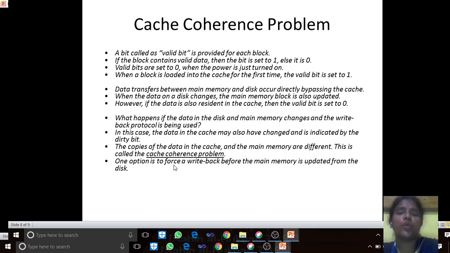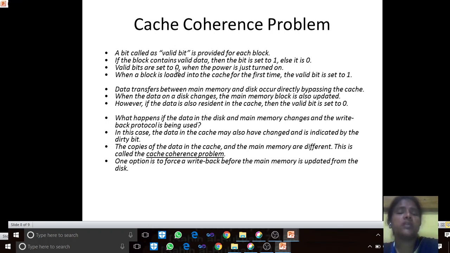What is the cache coherence problem? A bit called the valid bit is provided for each block. That means if a block contains useful information, it is valid. If the block contains valid data, the bit is set to 1, else it is 0. If valid equals 0, the block contains invalid data.